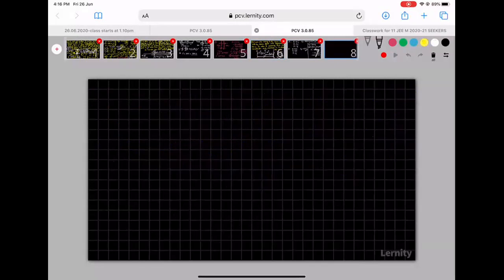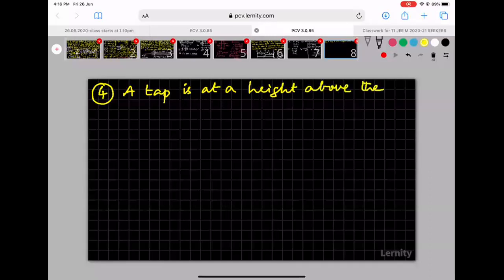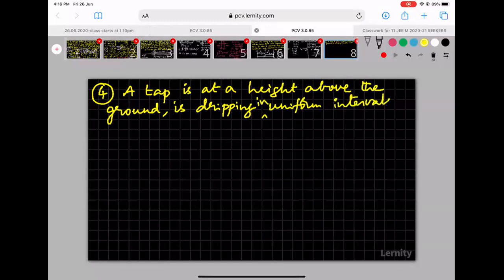Next question. Question 4. A tap. So a water tap. A tap is at a height above the ground and it is dripping. You know, dripping. When a tap drips, the water drops keep falling out of it. It is dripping in uniform intervals of 1 second each.